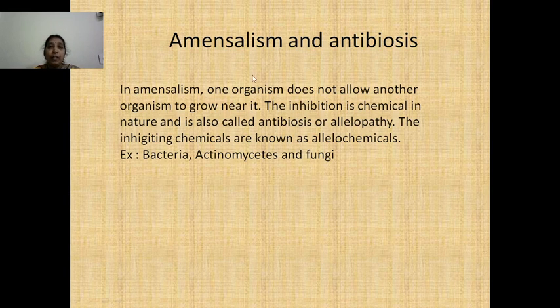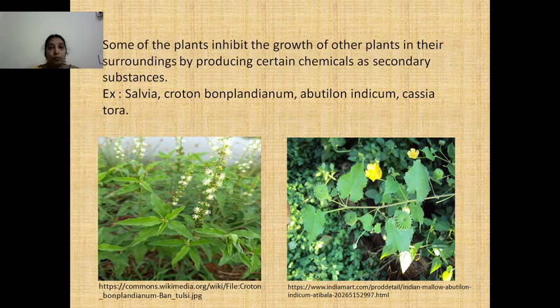And if you come to amensalism and antibiosis, in amensalism, one species does not allow the other animals to grow near them. So they produce some kinds of chemicals called allelochemicals which inhibit the growth of the other animals or which repel the other animals. This kind of interaction is called antibiosis or allelopathy also. The examples for this amensalism include bacteria, actinomycetes and fungi, and plants also.